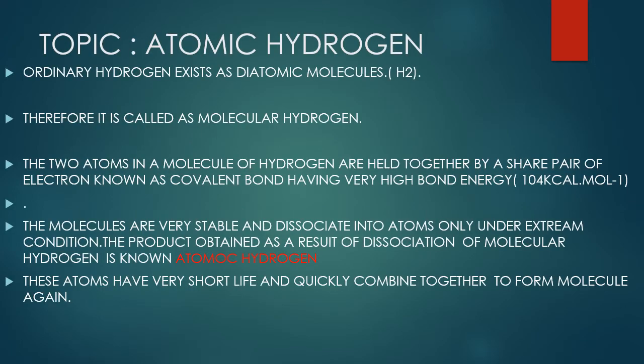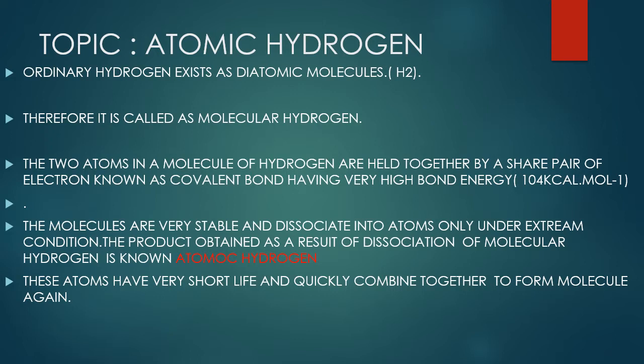Students, the topic which we are going to study is atomic hydrogen. Again, I have taken this topic from chapter 2. Mostly in the paper, the notes on atomic hydrogen come in the previous papers. So we'll study what atomic hydrogen is, how it is prepared, what the chemical properties of atomic hydrogen are, and what its uses are. So let's start with the definition and the concept of atomic hydrogen.